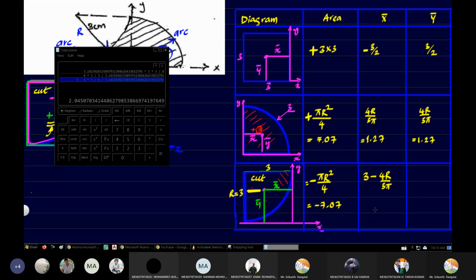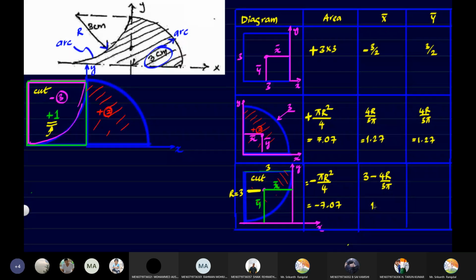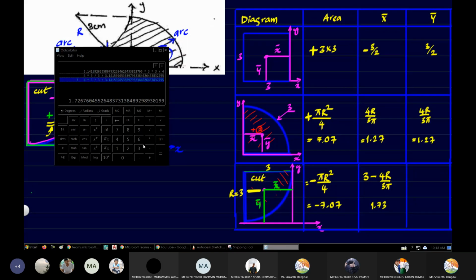Why did I get wrong here? 4. I did 3 by 4. Right? 4r by. Okay. So I made a small mistake here. 1.73. When you round off, the last digit that you are ignoring, if it is greater than 5, then you have to make an increment.